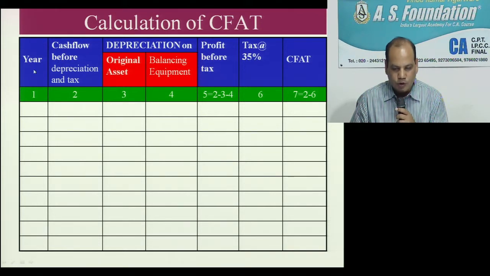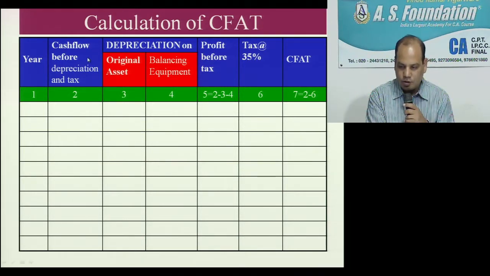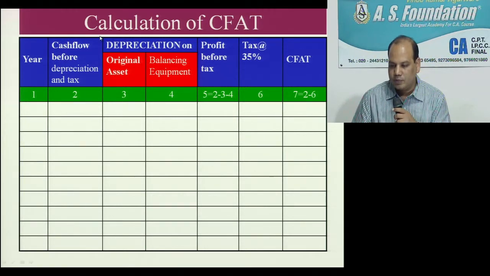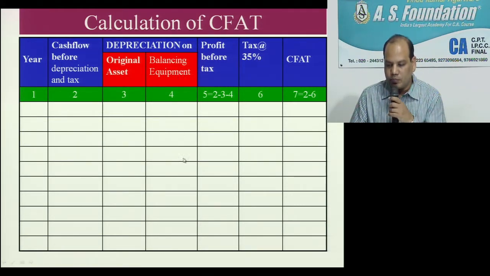First column, as usual, you will write year. Then this second column is given to you, cash flow before depreciation and tax. This is given. In this problem, we have depreciation on two assets. One is original asset and the other is balancing equipment. On the screen, you can see there are two assets. On original asset, we will provide depreciation for 10 years. Then on balancing equipment, we will provide depreciation in the last 5 years only.